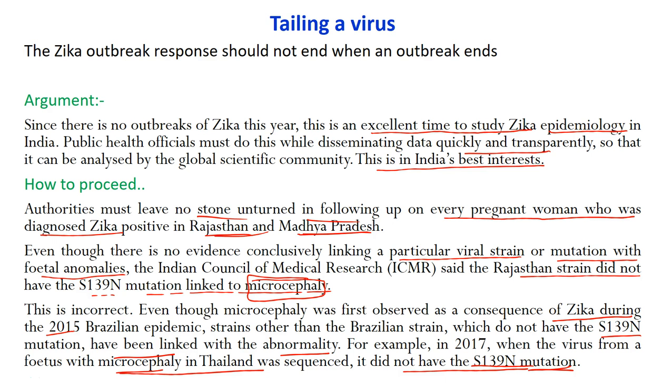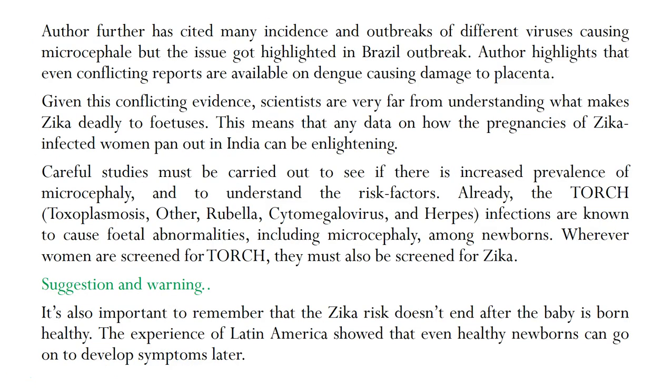That's how the author has contested its point. The author further has cited many incidents and outbreaks of different viruses causing microcephaly, but the issue got highlighted in the Brazil outbreak only. So that's why it is cautioning that India should be cautious, and it should map all those pregnant women who actually had suffered with the Zika virus.